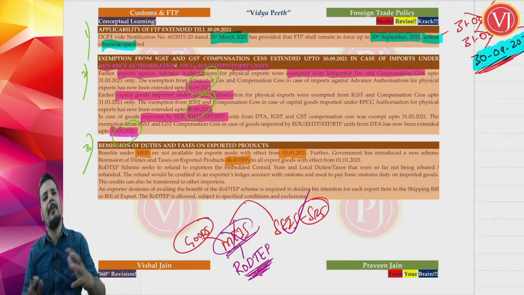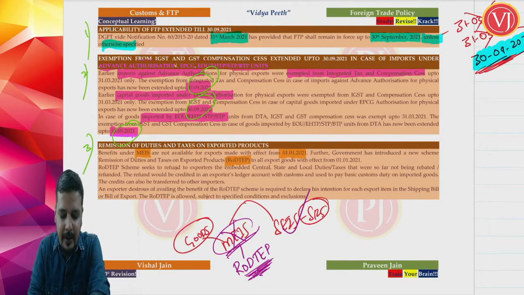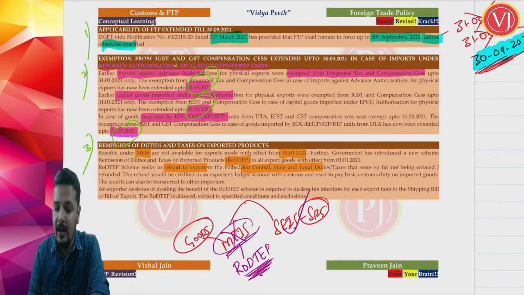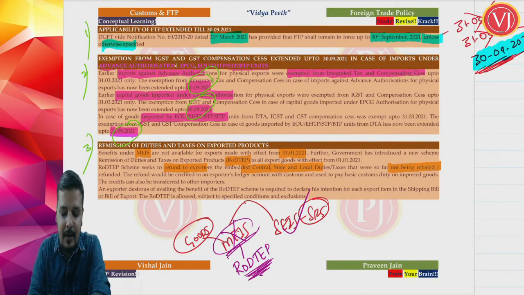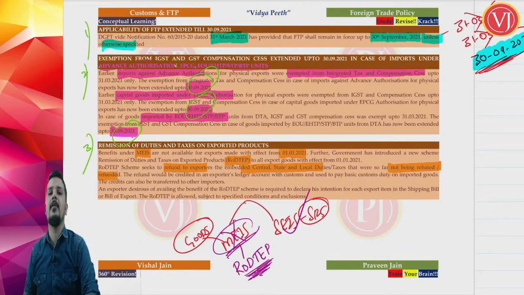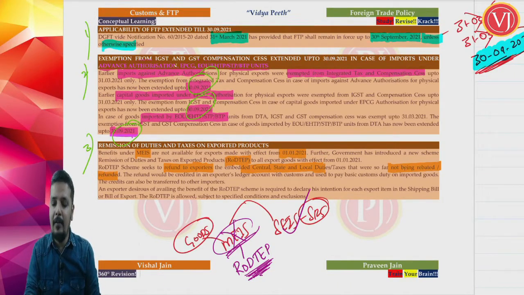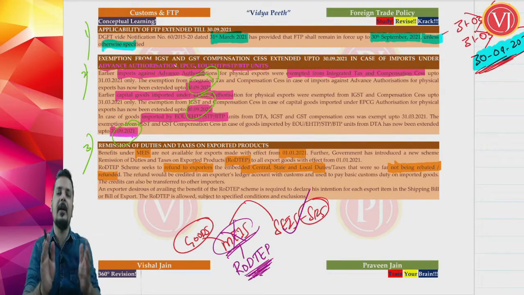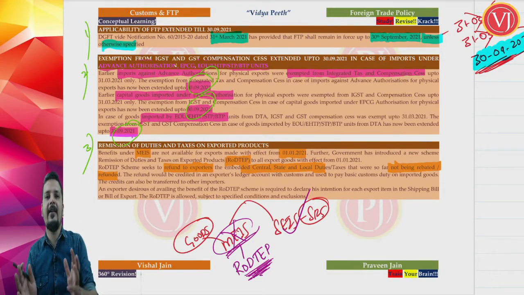Now, many features are very similar to MEIS, but what will it do? It will refund to the exporters all the embedded state taxes and central taxes, state taxes and local taxes which are not being rebated or refunded. So, it will give the refund to the exporter, whether it is central tax, state tax or local tax, that were not being rebated or refunded. Any taxes that were not being refunded or rebated will be given here.